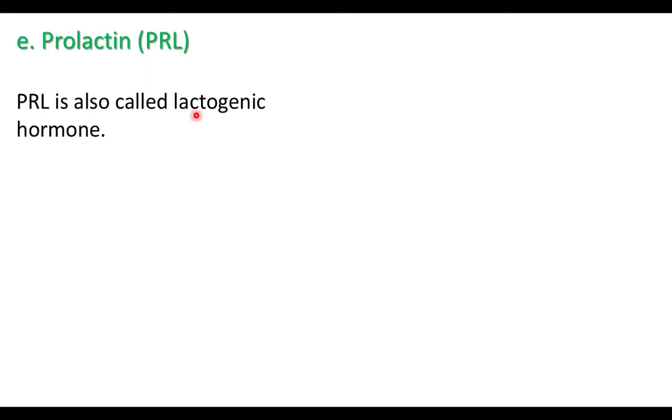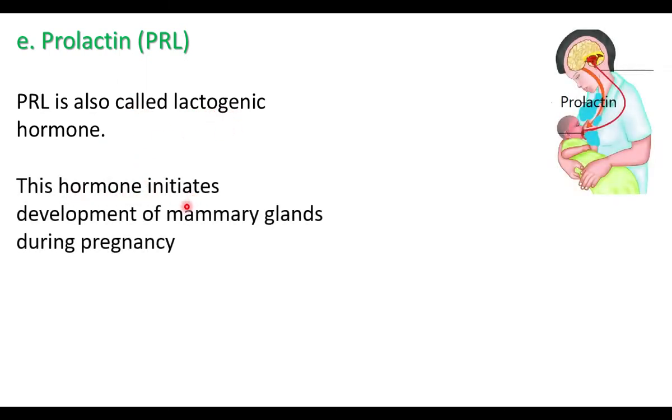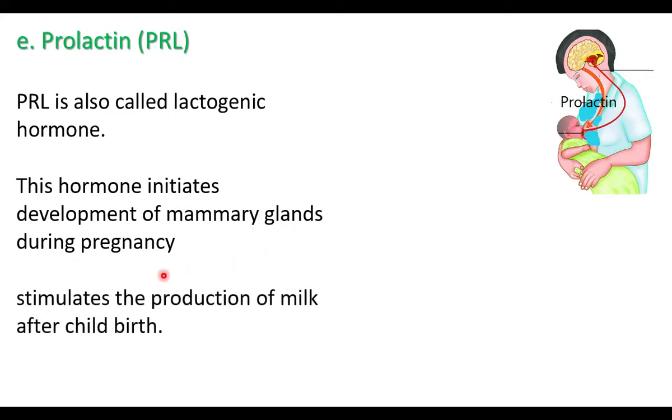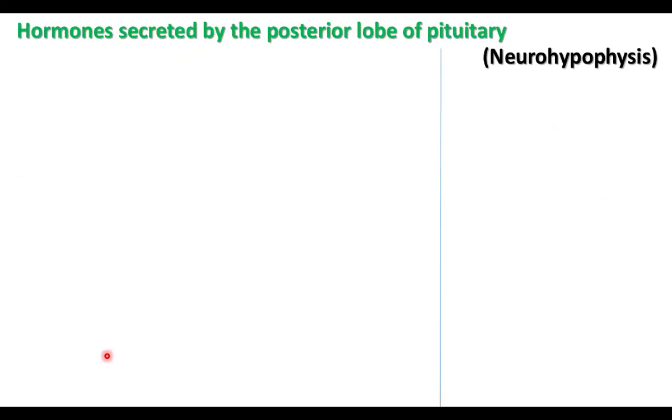Prolactin is called the lactogenic hormone. This hormone initiates the development of the mammary gland during pregnancy. Mammary glands are milk producing glands. Prolactin also stimulates the production of milk after childbirth.